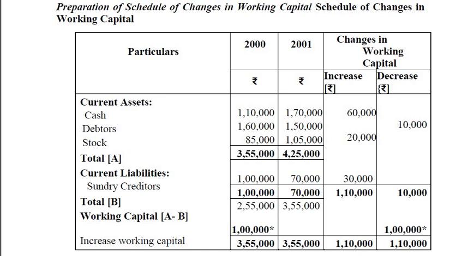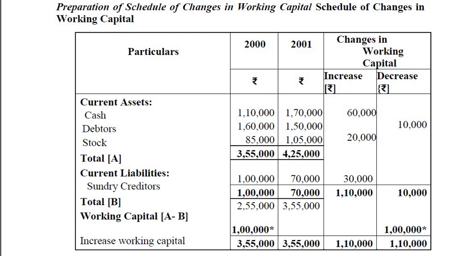So sundry creditors went from 1 lakh to 70,000, an increase of 30,000, meaning liabilities have been written down. Total B is 1 lakh for 2000 and 70,000 for 2001.